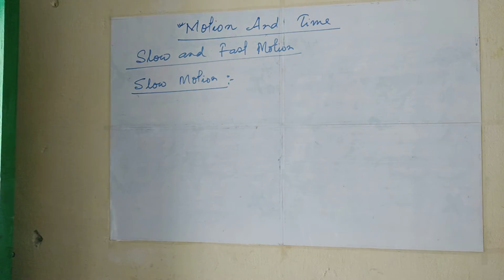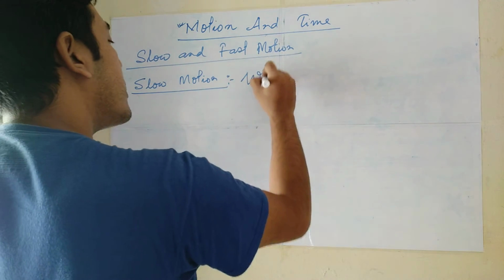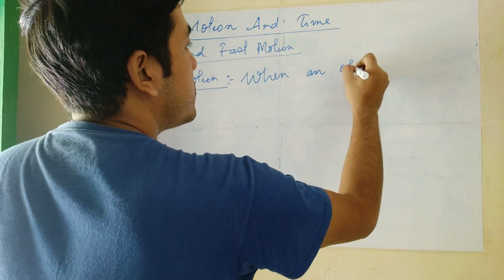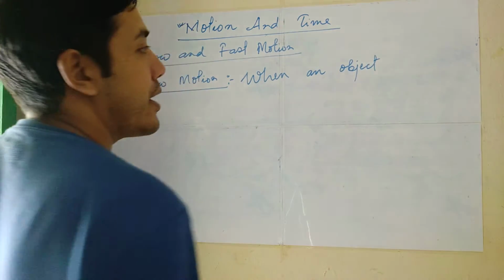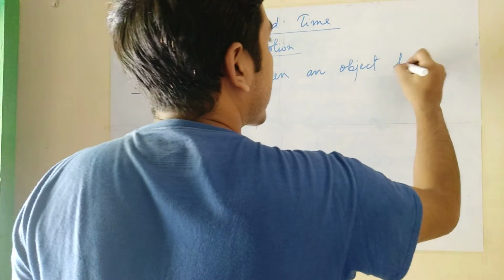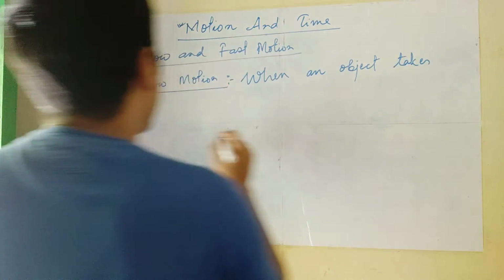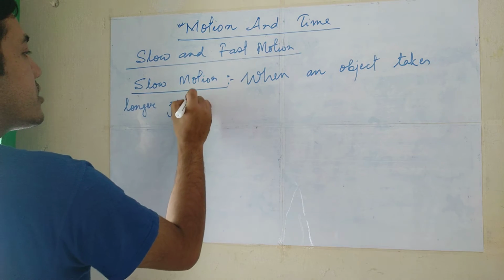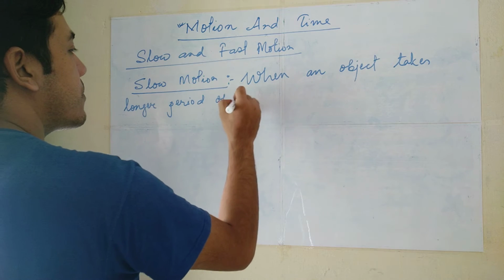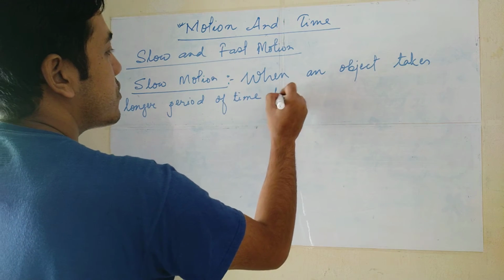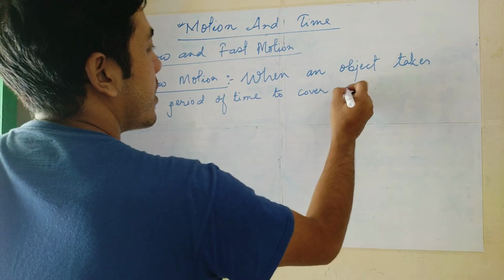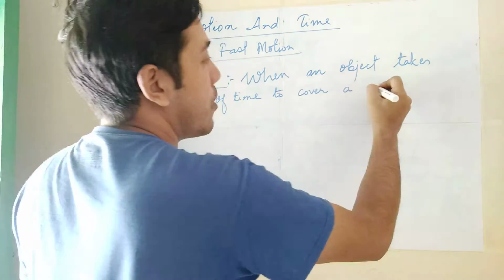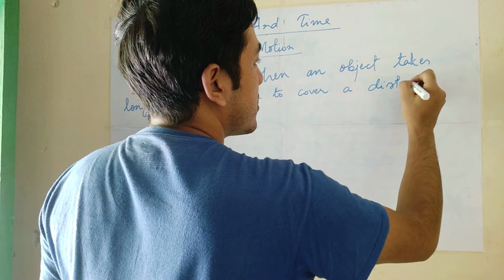Slow motion is when an object takes a longer period of time to cover a distance.